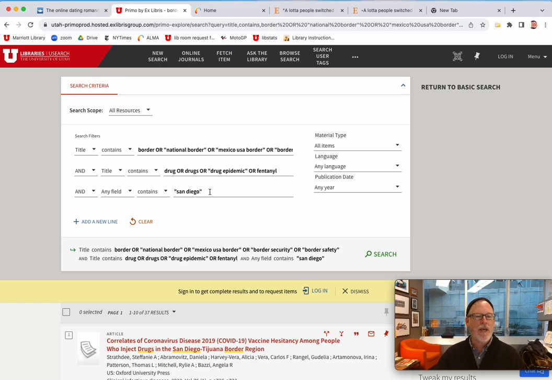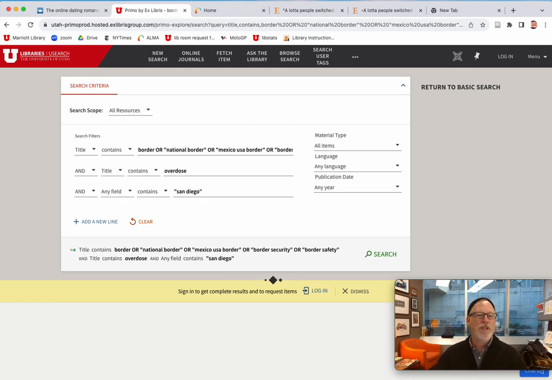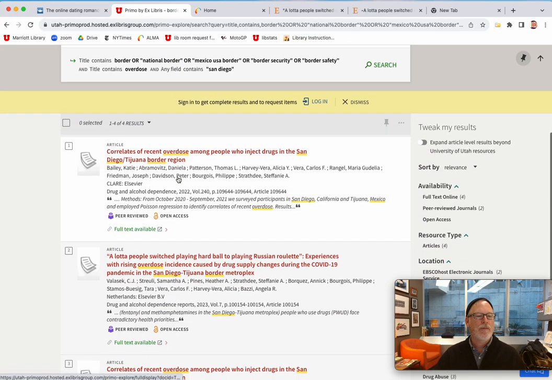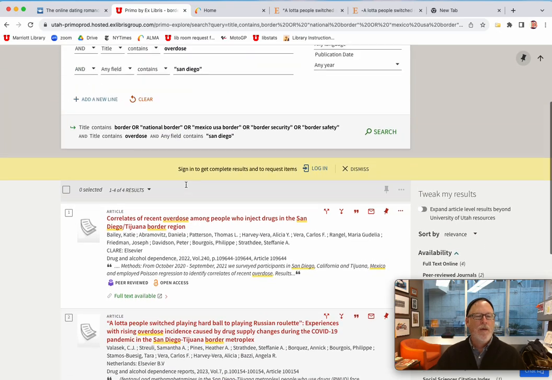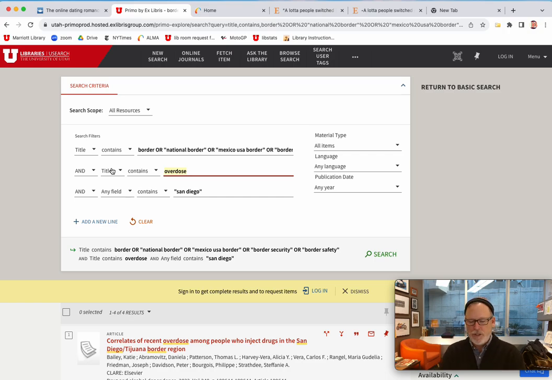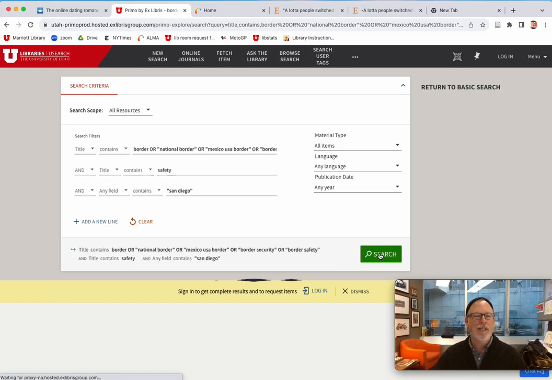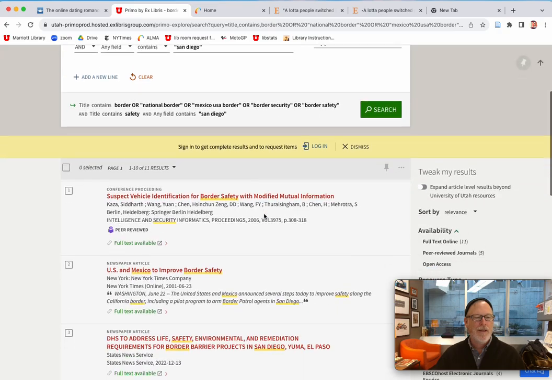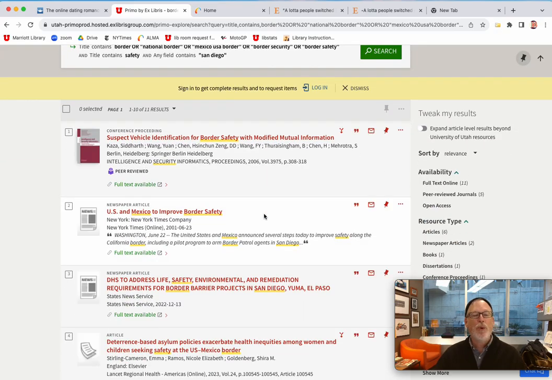So instead of drug epidemic, let's look just at overdose. Or you could look at, is there something in crime? Oh, you were interested in the word safety. Let's see if there's a social construction for the word safety. Oh, border safety. Improve border safety.